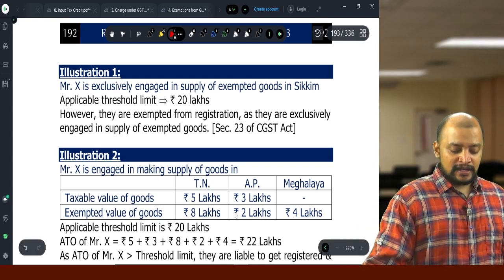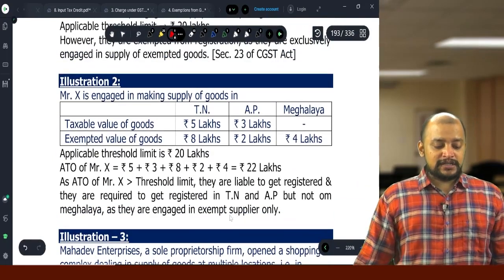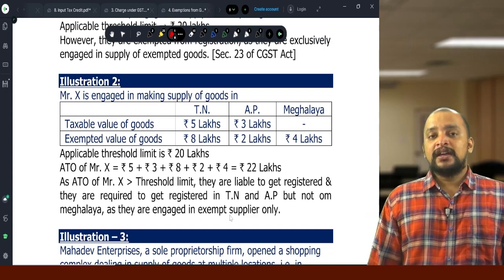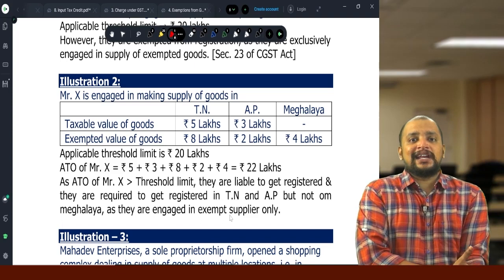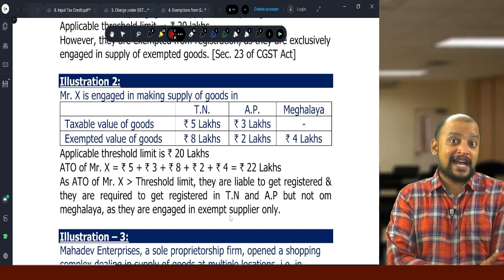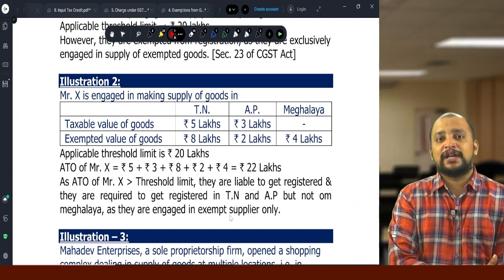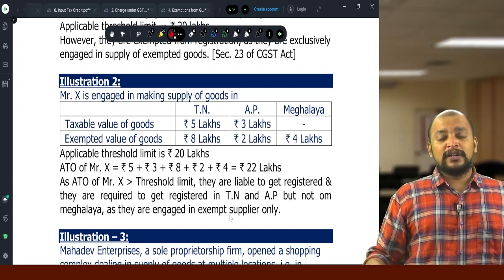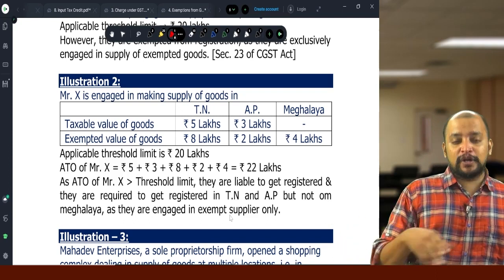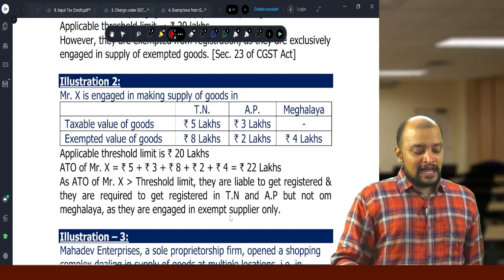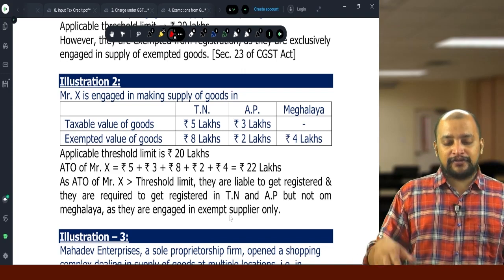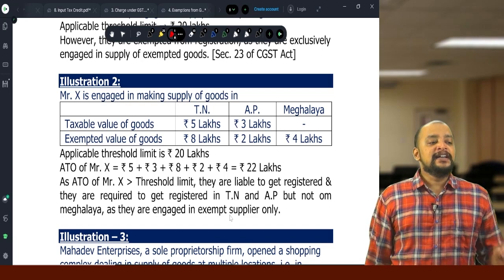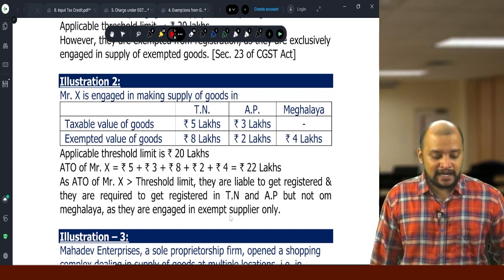Section 23. Illustration 2. Mr. X is making supply of goods in Tamil Nadu, Andhra Pradesh and Meghalaya. Meghalaya is not a special category state, but it comes in U stamp. So therefore, that 40 lakhs limit will not be applicable. Only 20 lakhs limit will be applicable. And aggregate turnover is 22 lakhs. So therefore, they need to register. And where they need to register? Tamil Nadu and Andhra Pradesh, but not in Meghalaya, because they are making exempted supplies in Meghalaya.